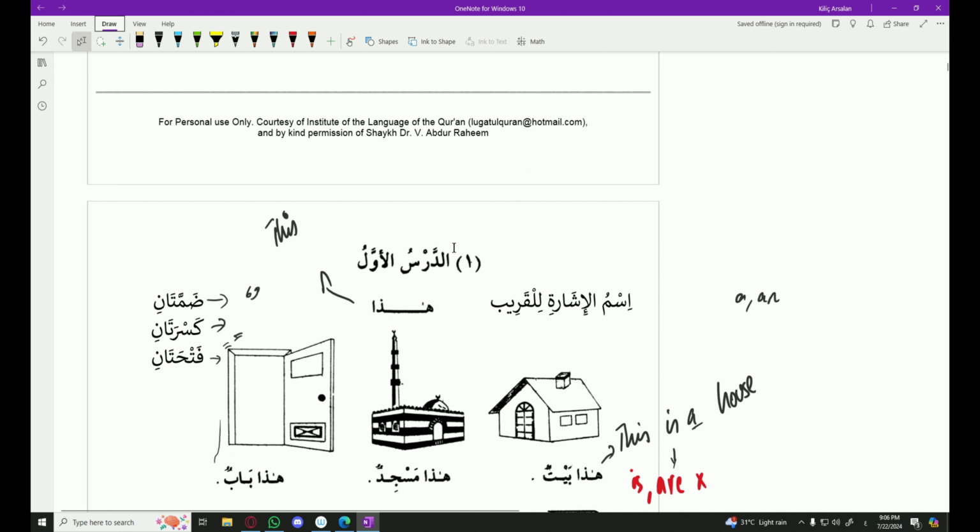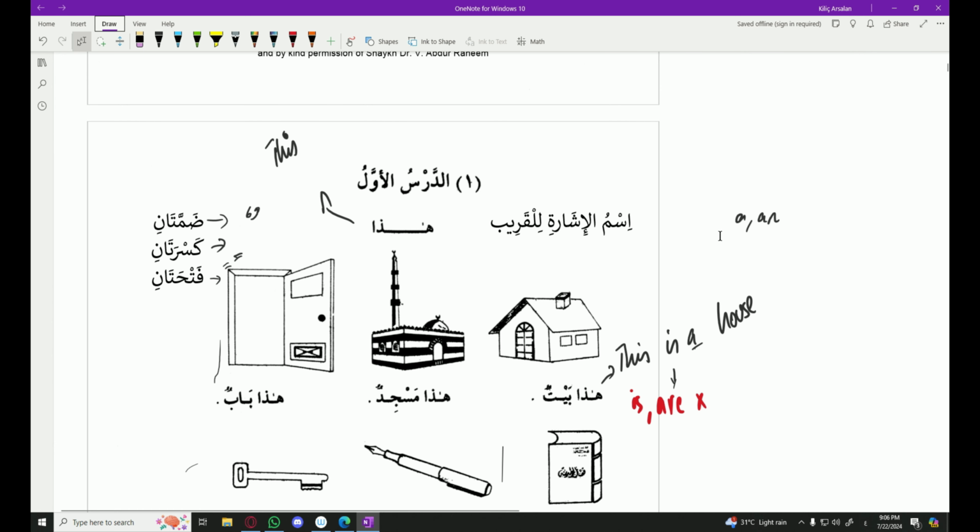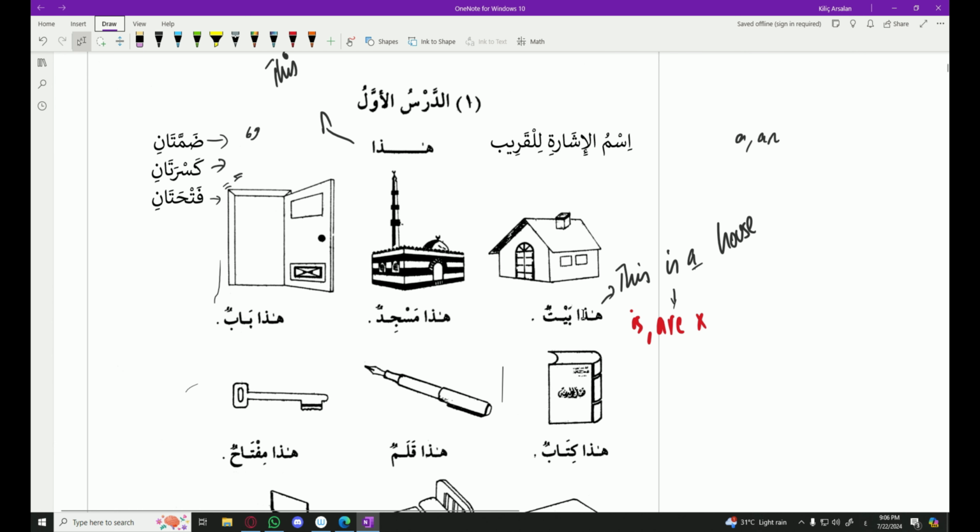In this lesson we will study the word haza, which means this. So haza is this, and the grammatical terminology is ismul isharati lil qarib, which means the pointer word for nearby objects. And the first example we have is haza baytun. So haza baytun means this is a house.